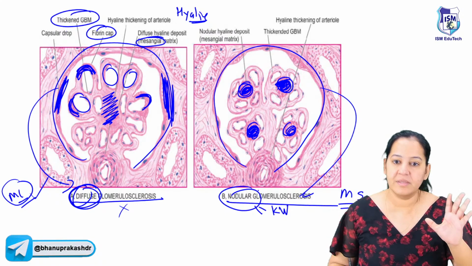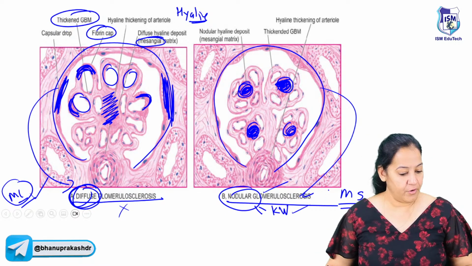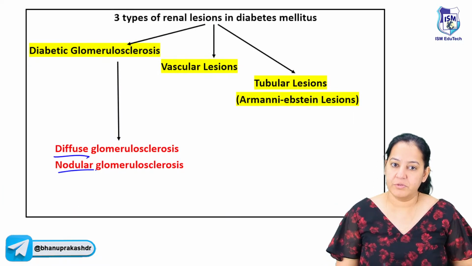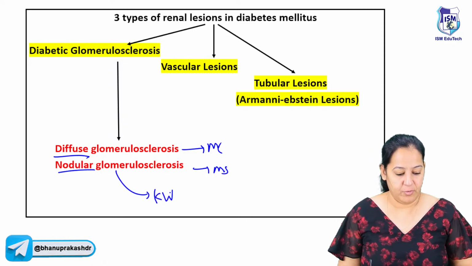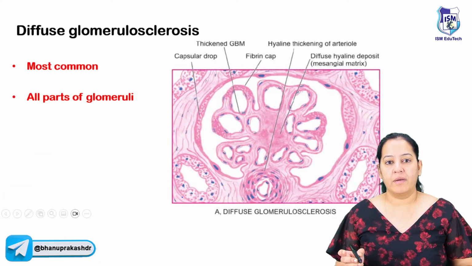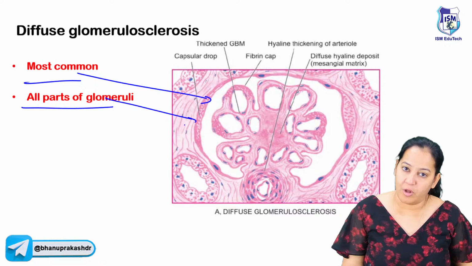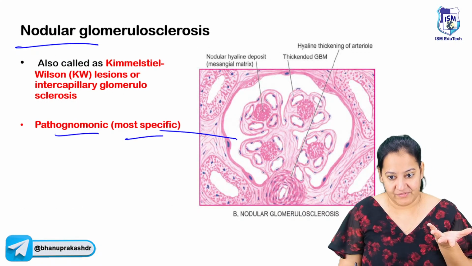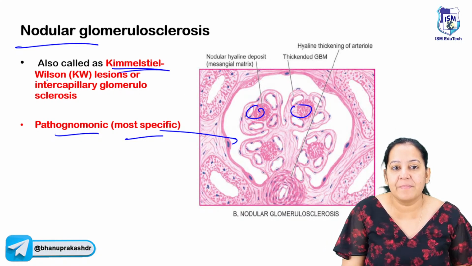This one is more common. This one is more specific. The second one is known as Wilson kidney. Say yes, how many of you got it? So there are 2 types of glomerulosclerosis, diffuse and nodular. This is more common, this is more specific. This one is also known as KW kidney. Diffuse is more common, with hyaline deposited in all parts of the glomerulus. Nodular is more pathognomonic or specific, with hyaline deposited only in the form of nodules, and it is known as KW, that is Kimmelstiel-Wilson kidney.